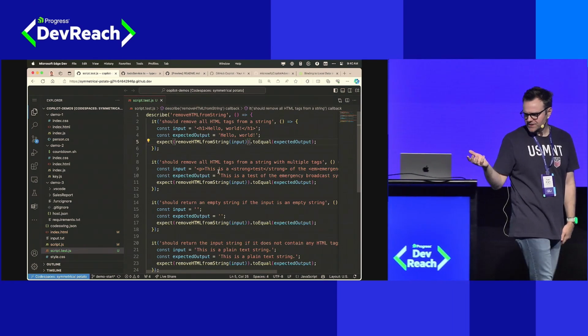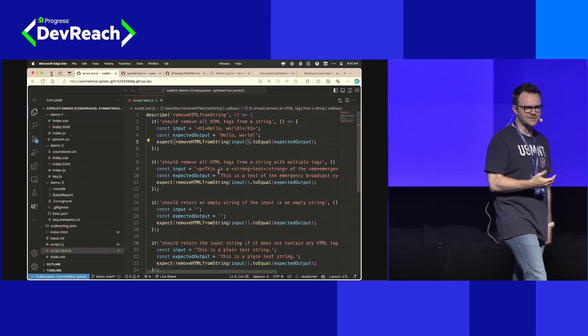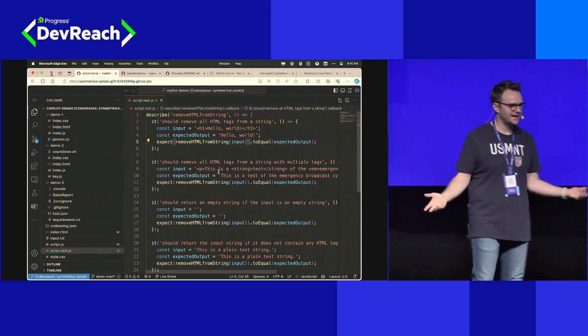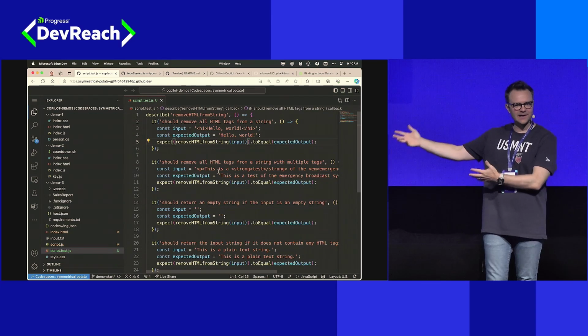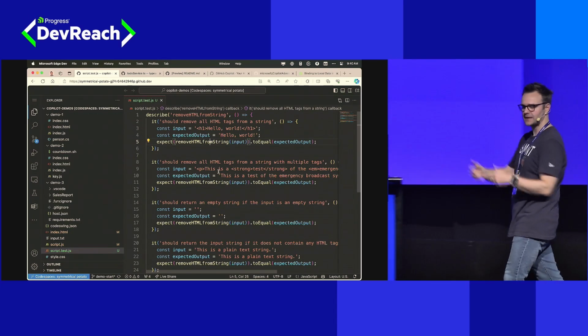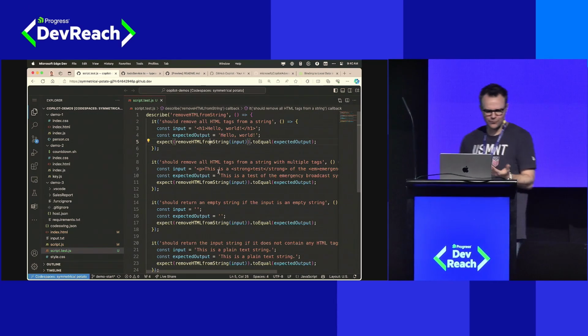This is a new project to me. It's just added tests. I don't have tests. What do I do now? What's my next move? Well, I have a Copilot next to me. I have a friend on stage with me. You can't see them. They're buried inside my computer. I can ask them, what do I do next?